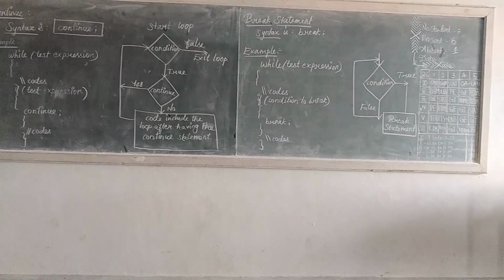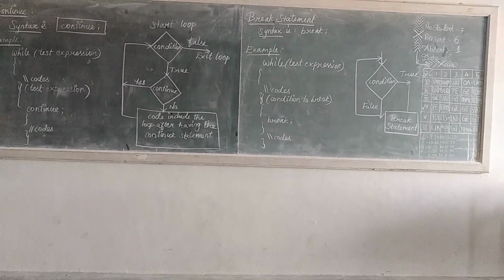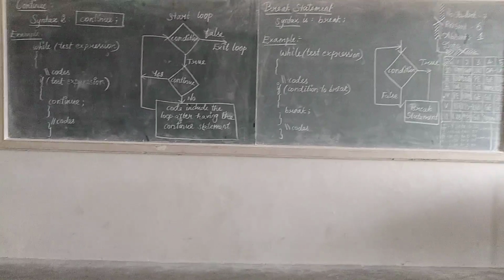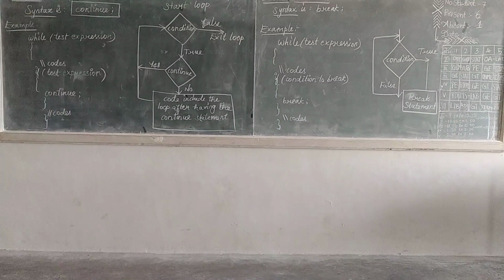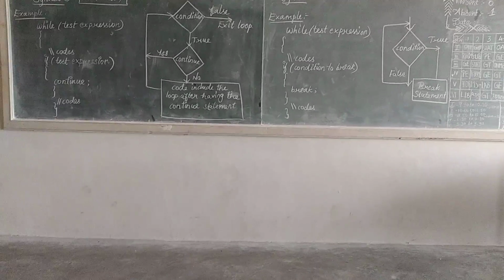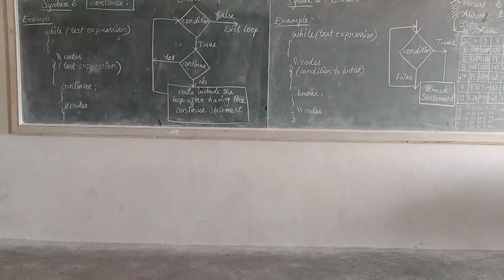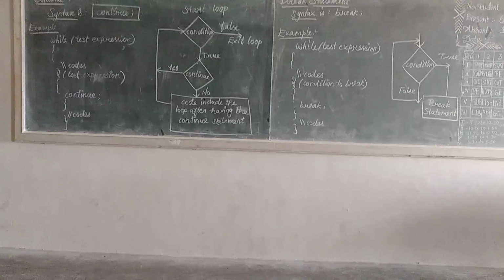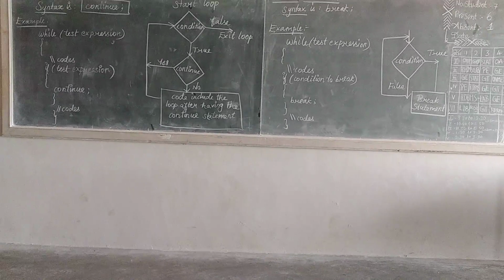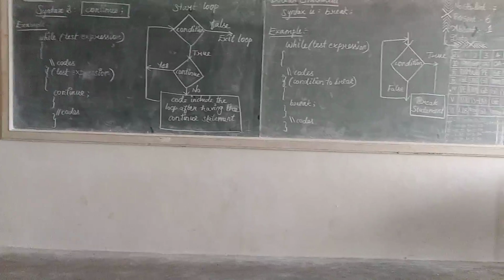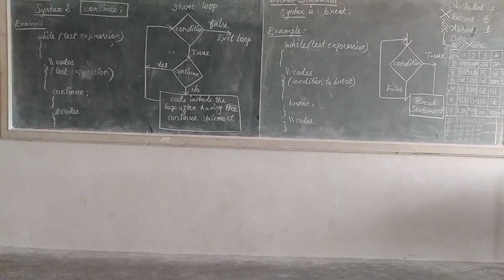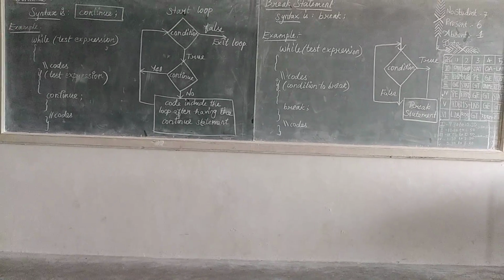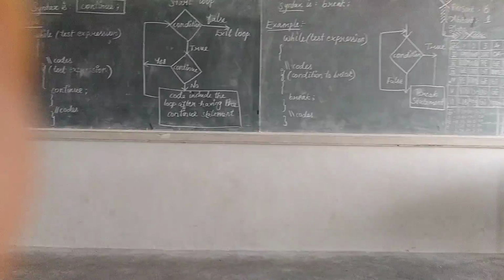Or else, if false, the loop will continue. For example, in a while loop we put some test expression and give some statements of code. If the condition is true, the loop will go to the break and the loop will be closed. Or else, if the condition is false, the loop will be executed again.